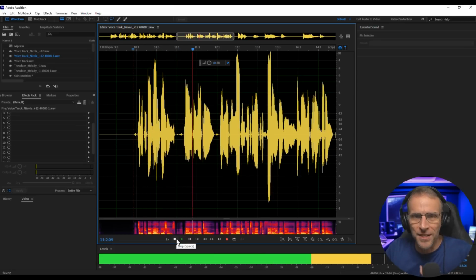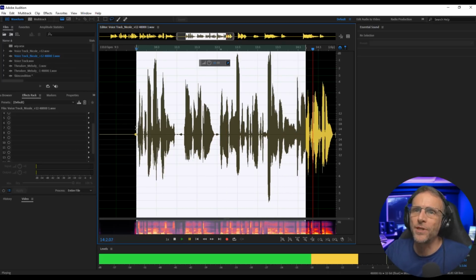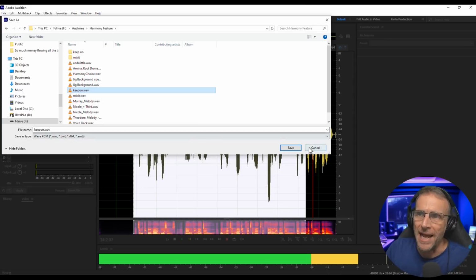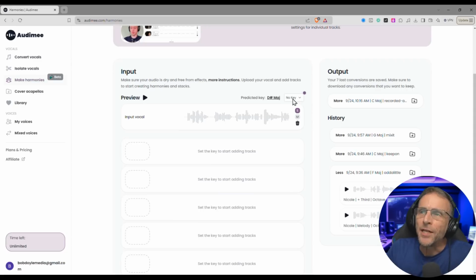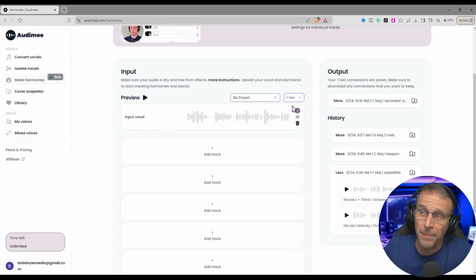So now we're in the male and female chord. Right on Mix It is where the chord changes. So we're going to export the parts all the way up to Mix It. And we'll just call this Keep On for Keep On Adding Voices. It is incorrectly predicted as D sharp, probably because I drifted a little bit, but I'm going to keep it on C major.